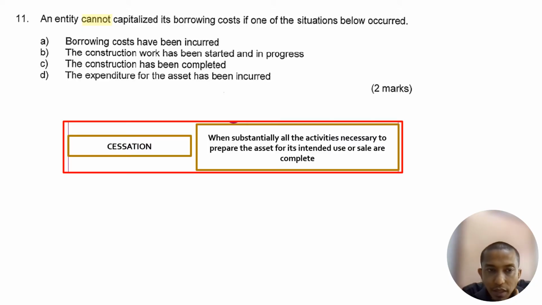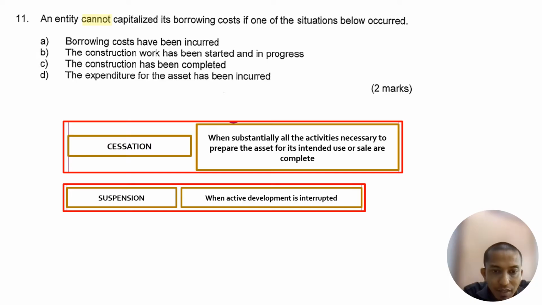Is the answer A, borrowing costs have been incurred? The word is cannot capitalize, and borrowing costs have been incurred. Next, B: again cessation and suspension. Suspension is when active development is interrupted. During either cessation or suspension, the capitalization is stopped. So borrowing costs have been incurred, so we cannot capitalize? Not really answering, right? The construction work has started and is in progress. Not really answering actually. It must be both: it must stop and it must not be incurred.